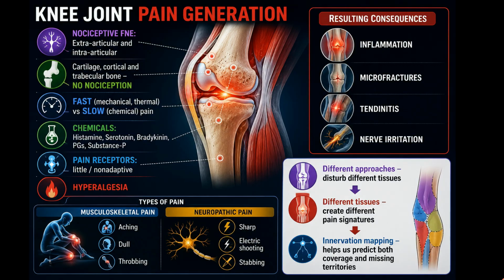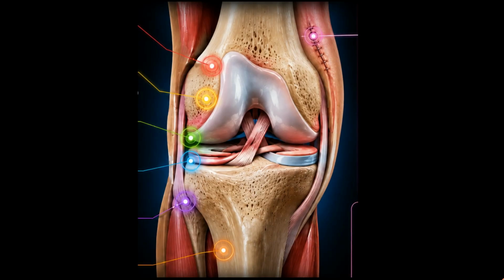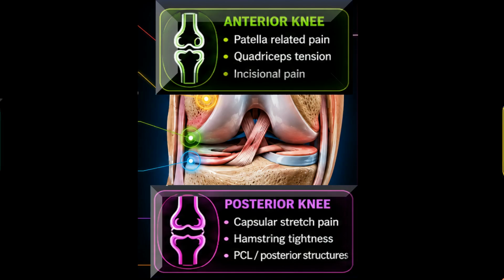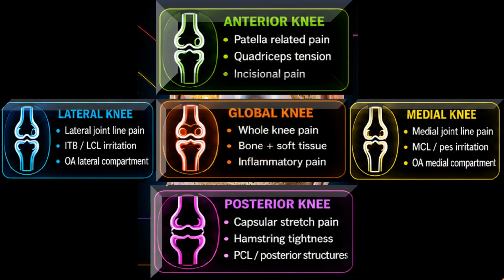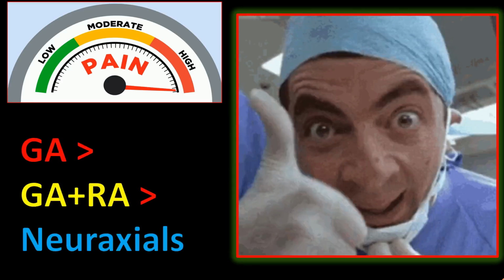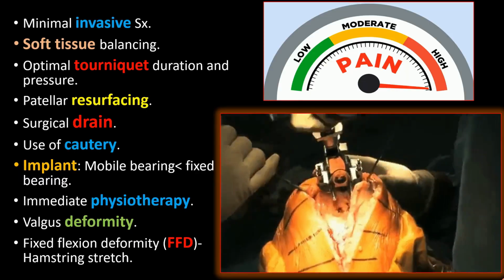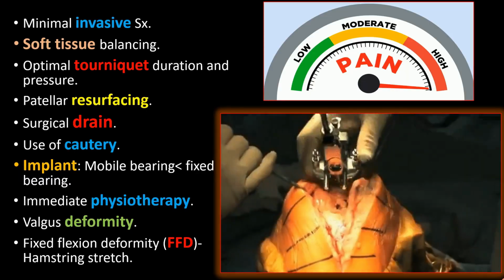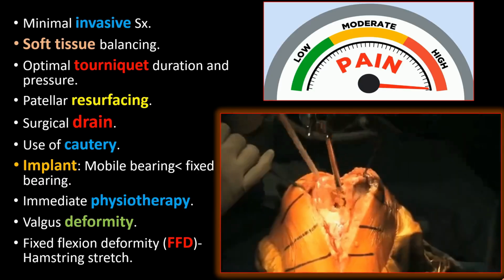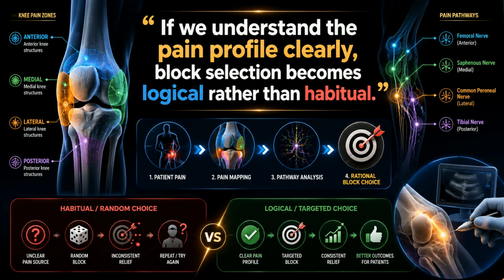It has superficial and deep components, extraarticular and intraarticular components, and mechanical, inflammatory, and neuropathic elements. It can be anterior, posterior, medial, lateral, or global. Even anesthesia and surgical choices matter. General anesthesia, neuraxial, regional anesthesia combinations, tourniquet use, patellar resurfacing, implant type, soft tissue balancing, drains, and physiotherapy can all reshape the final pain experience. If you understand the pain profile clearly, block selection becomes logical rather than habitual.